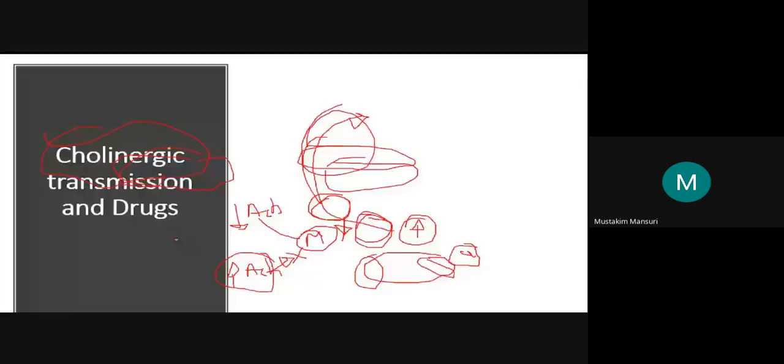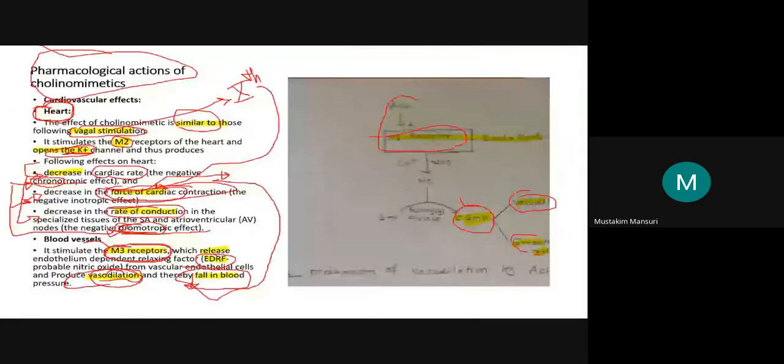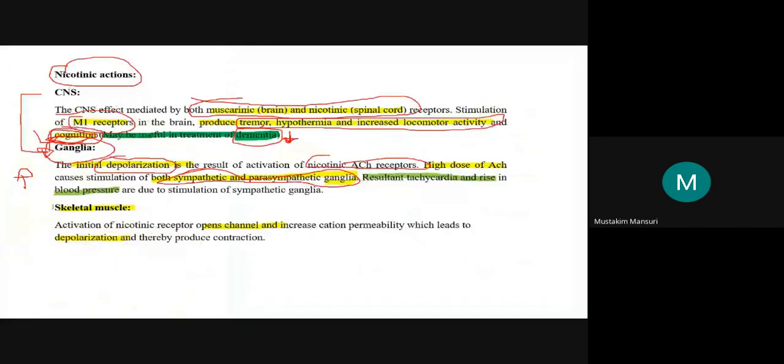So if you stimulate the ganglia, then what is expected over here? If you target the ganglia, both sympathetic as well as parasympathetic are affected. So in high dose, it is causing the stimulation of both sympathetic as well as parasympathetic. That is why it is resulting in tachycardia and increase in blood pressure.